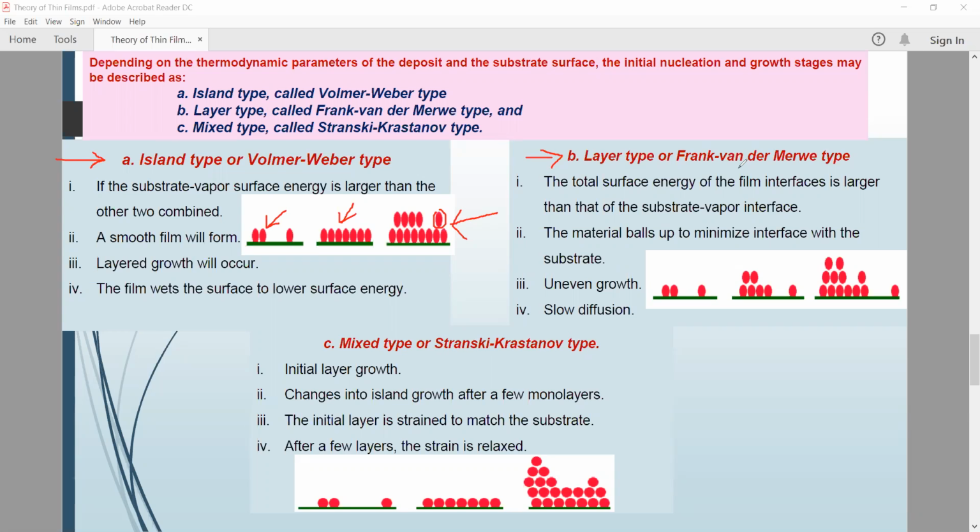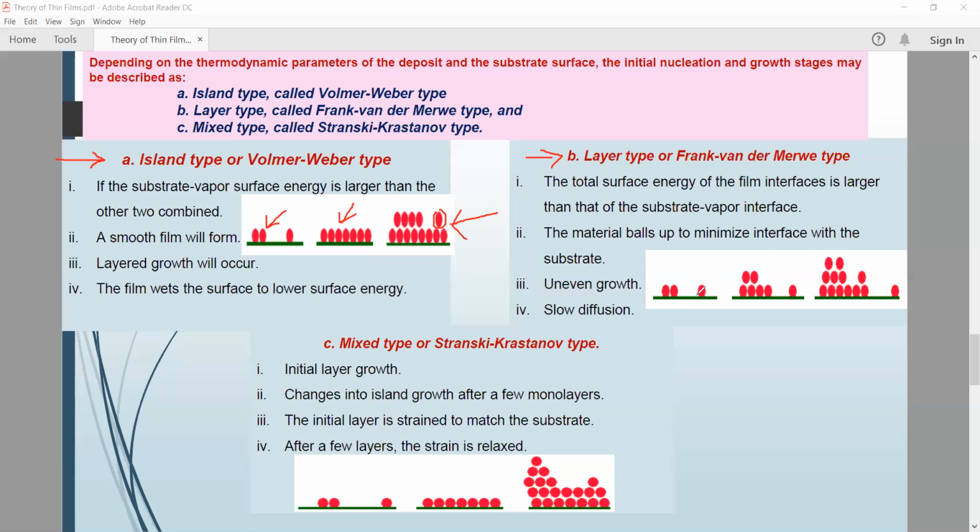Okay, it means whatever amount of nuclei was already present inside the substrate. So the total surface energy of the film interfaces is larger than the substrate vapor interfaces. Substrate means whatever nuclei was already available, the film substrate. The material balls up to minimize interface with the substrate. So as compared to Island type, an uneven growth happens.